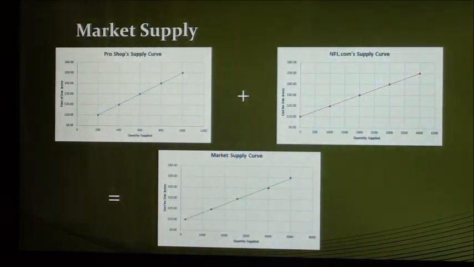Similar to market demand, when graphing the quantity of jerseys supplied in the market, simply add the quantities supplied by every individual seller in the market at each given price. The graphs on the screen show the market supply when the quantities supplied of both jersey sellers are added together at each price.